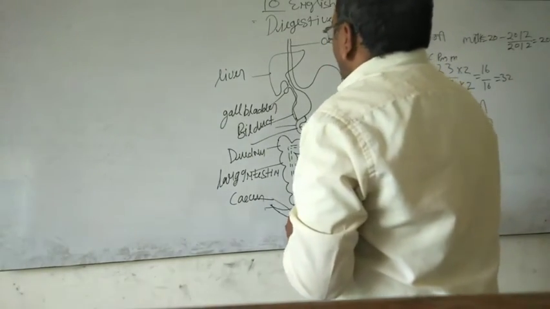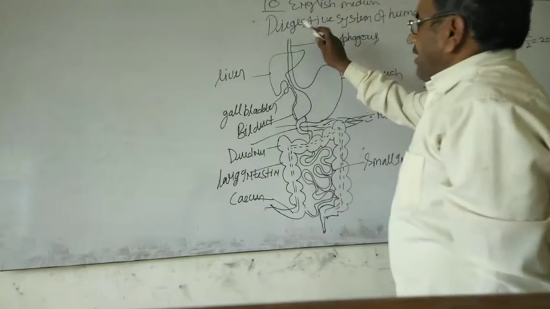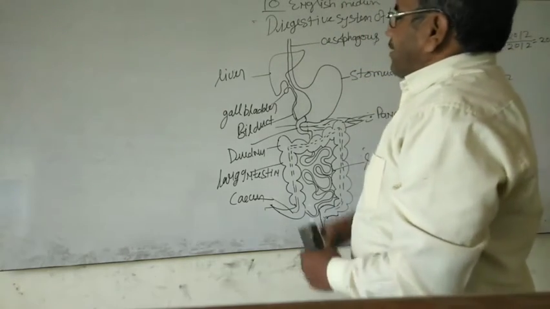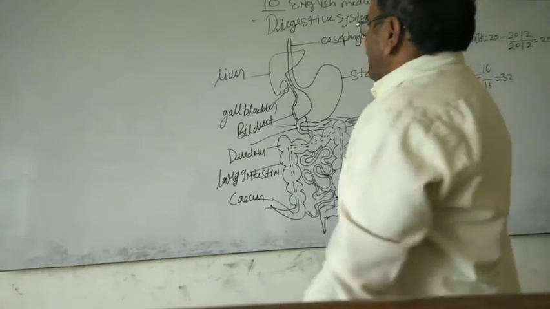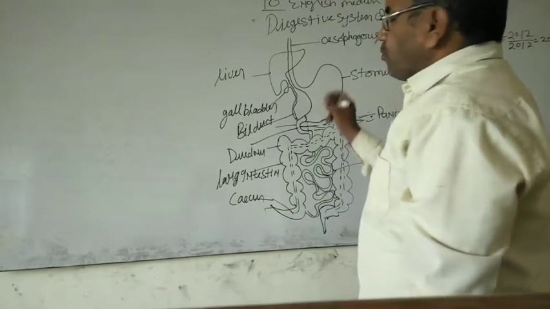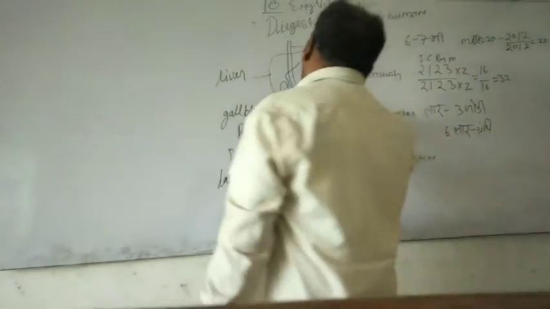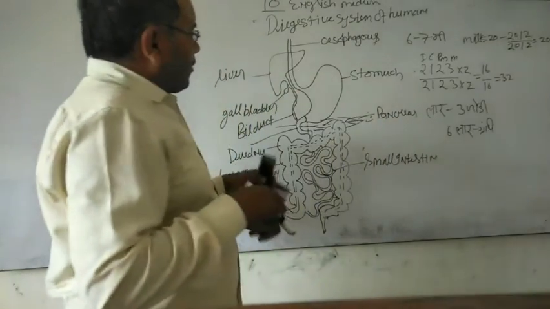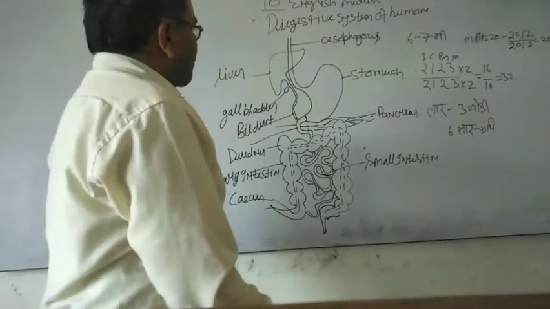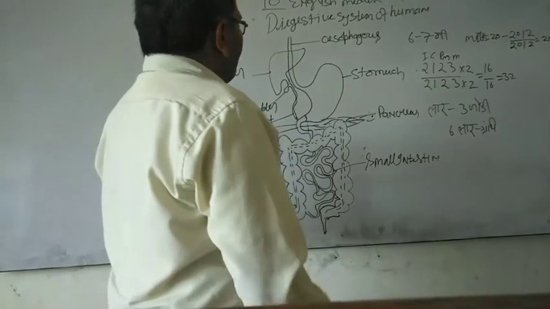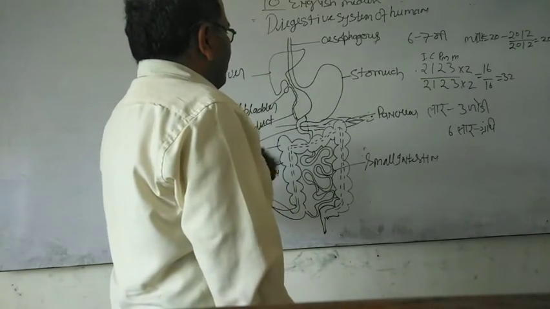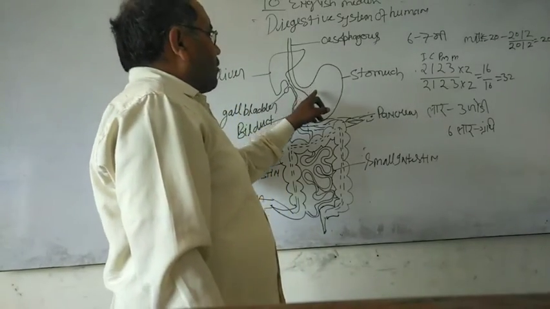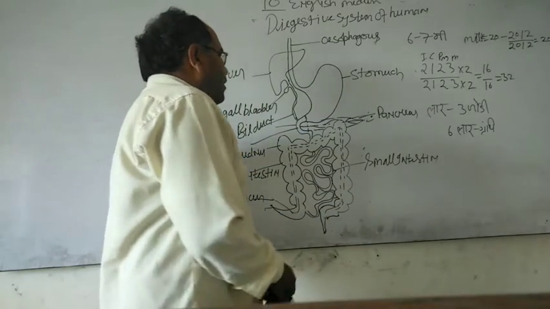The esophagus is a linear, tube-like structure about 25 cm long and 2.5 cm in diameter. It goes through the thoracic cavity and is joined to the first part of the stomach.